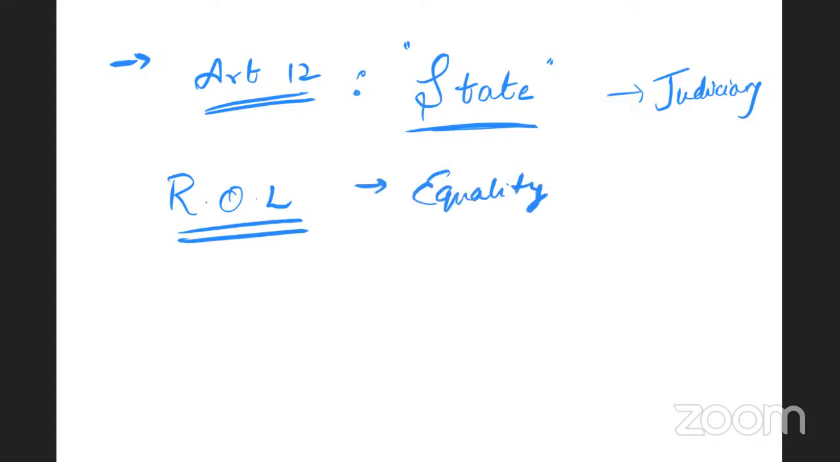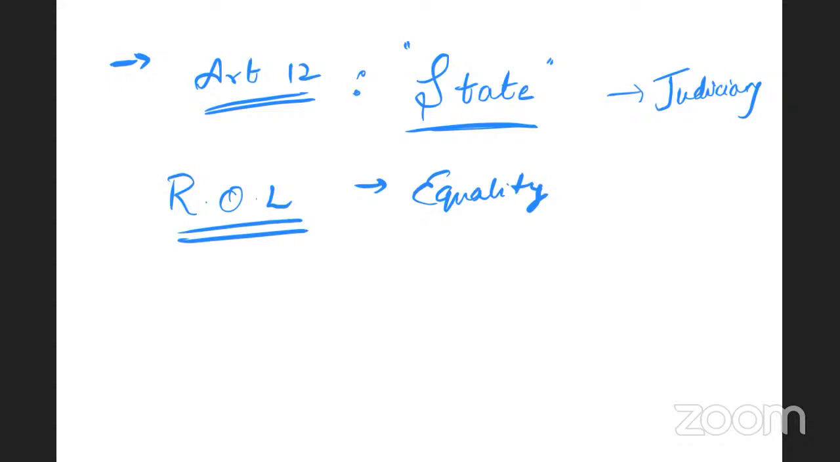So what are the various tenets of rule of law? Number one, absence of arbitrary power, that is, no man can be punished except for a breach of law. Number two, equality before law. What do you mean by that? That is equal subjection of all citizens to the ordinary law of the land administered by the ordinary law courts.